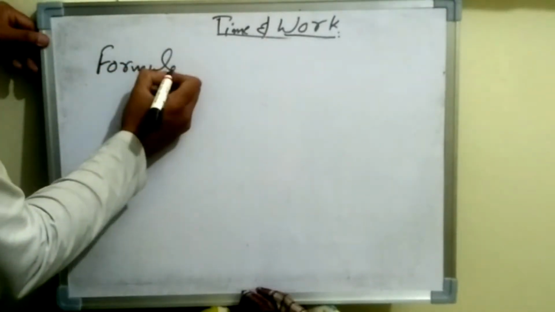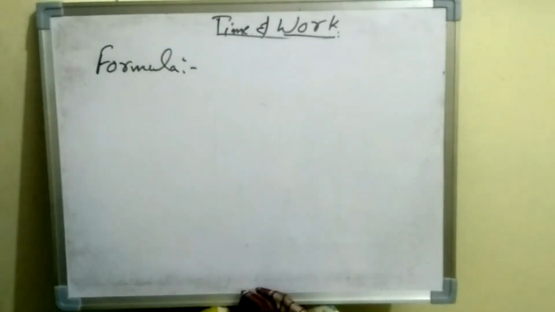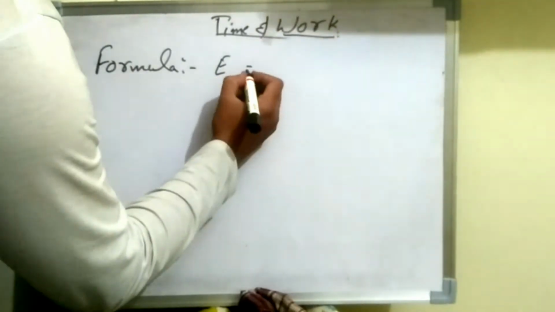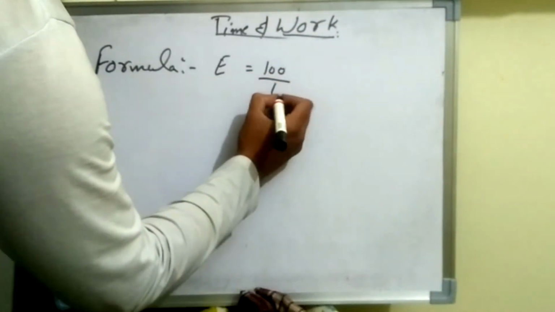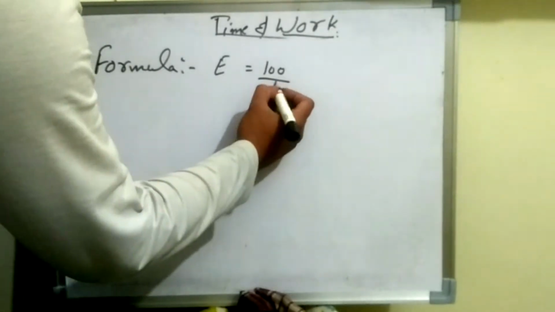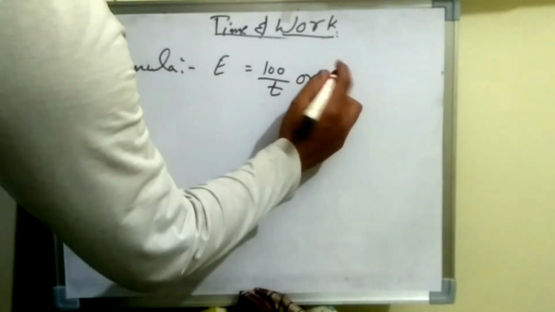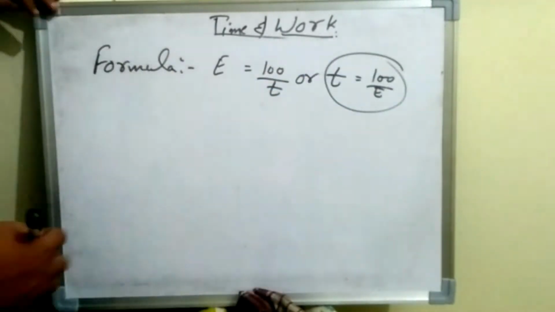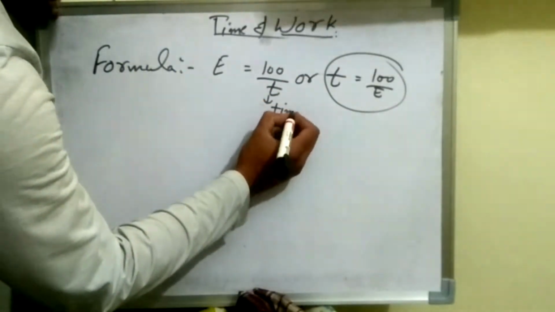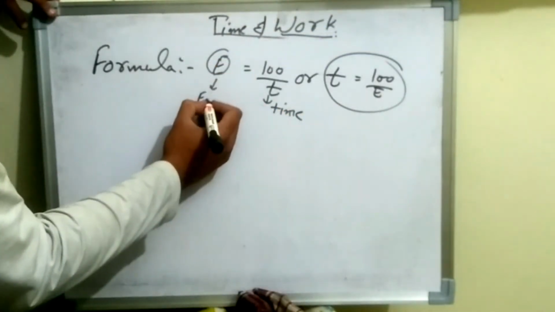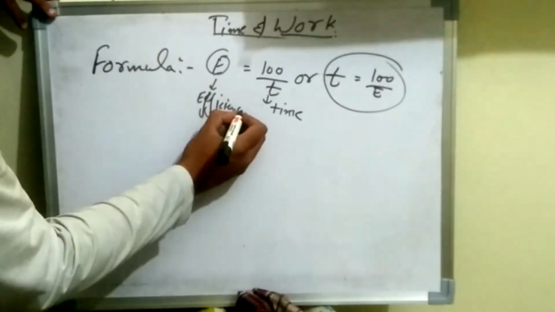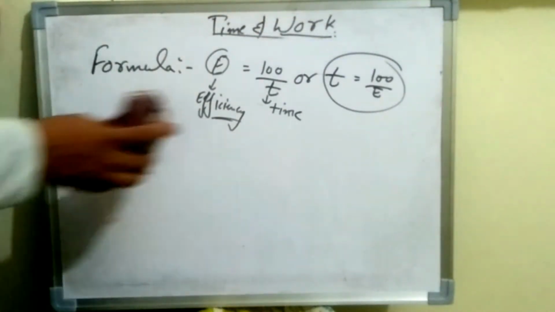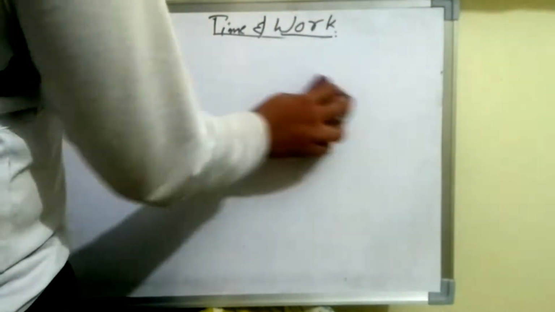So let us start. First of all, guys, you have to learn a formula which I am telling you is for efficiency, or you can say it for time taken. That is, efficiency is equal to 100 divided by time taken. So this is the formula you have to remember, or we can write it as time is equal to 100 by efficiency. Okay, you have to learn this formula. This is very easy.